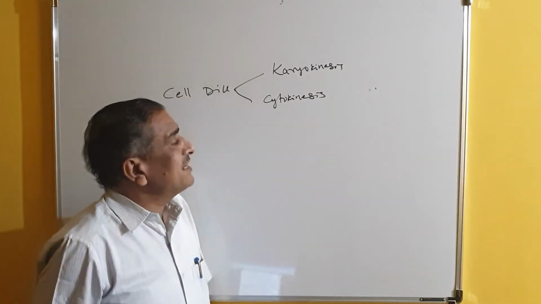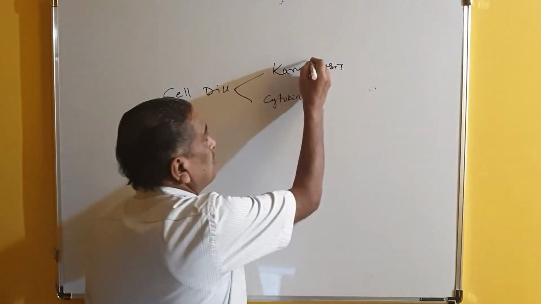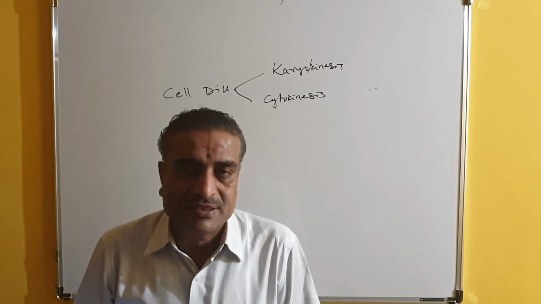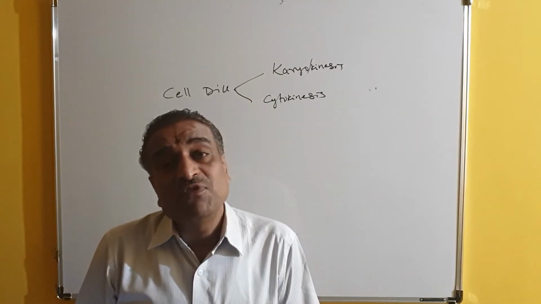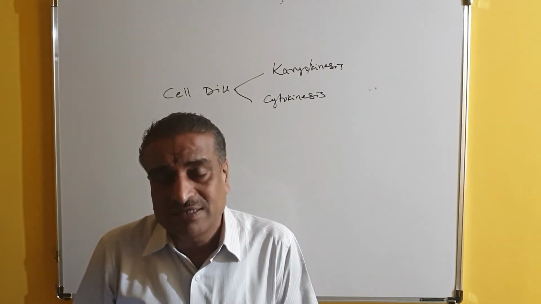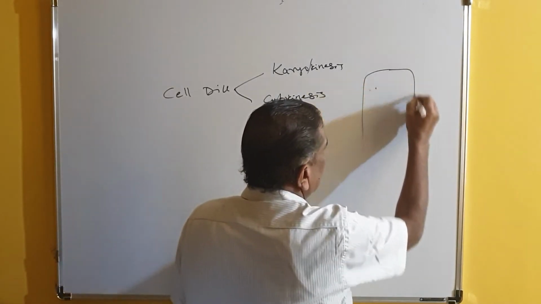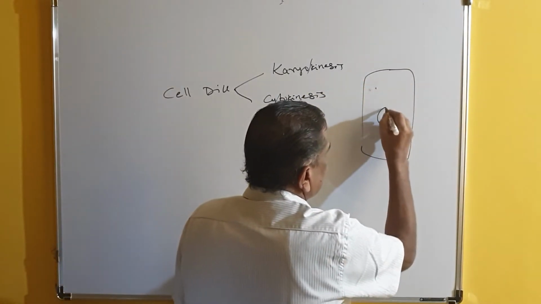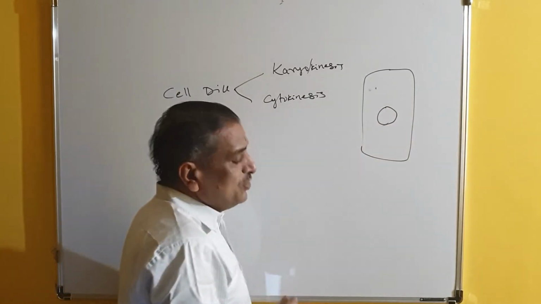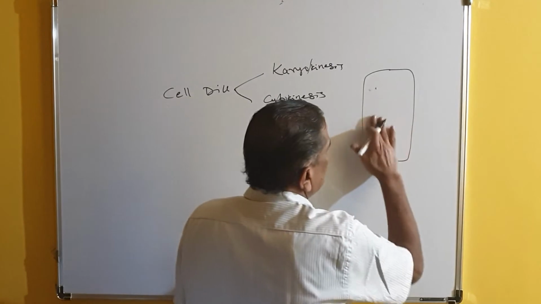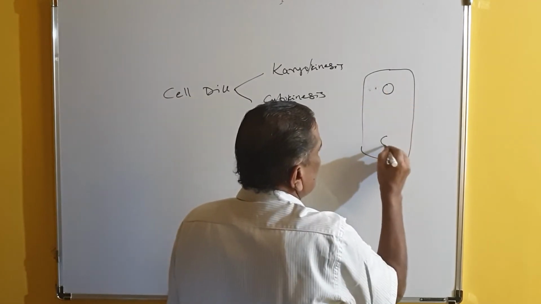So what is meant by karyokinesis? Two words are there here. Karyo stands for the nucleus. So the division of nucleus is called karyokinesis. For example, this is the mother cell. It has got a nucleus here, and during karyokinesis, the nucleus undergoes division and forms two nuclei.